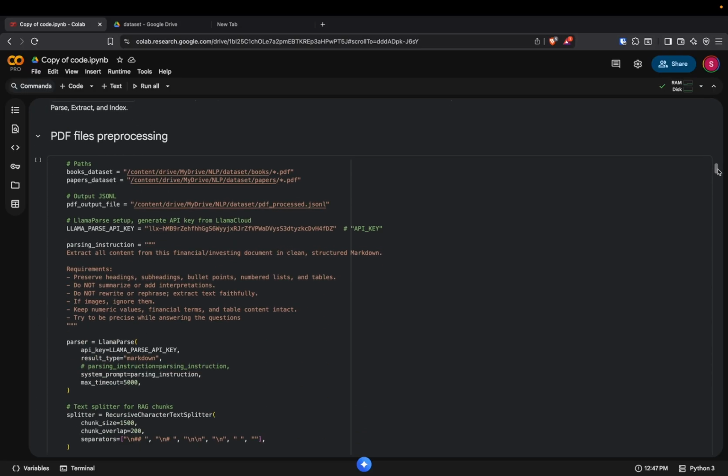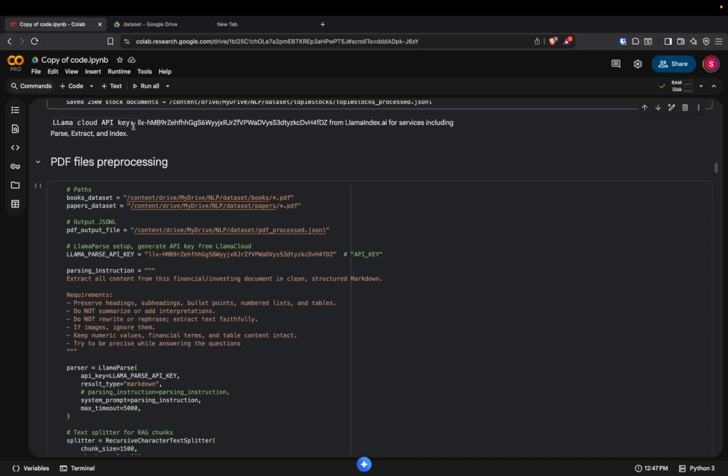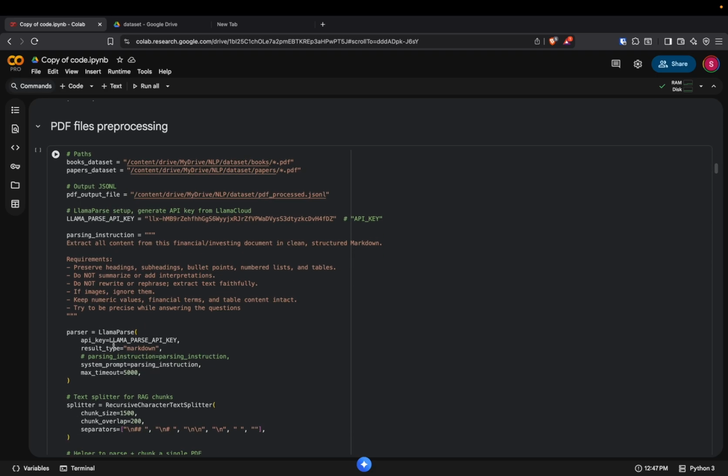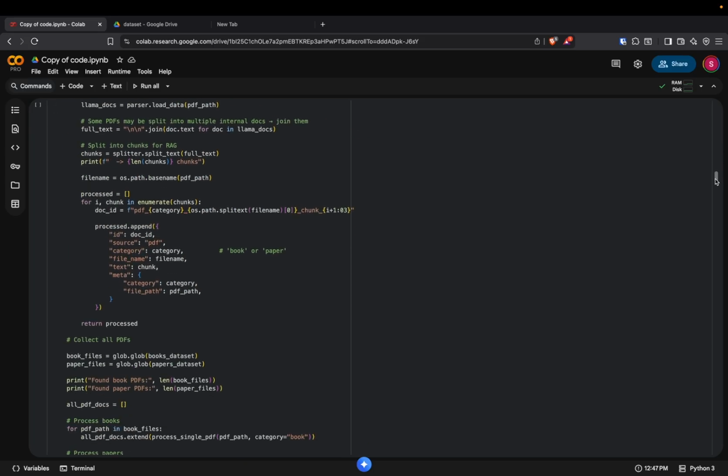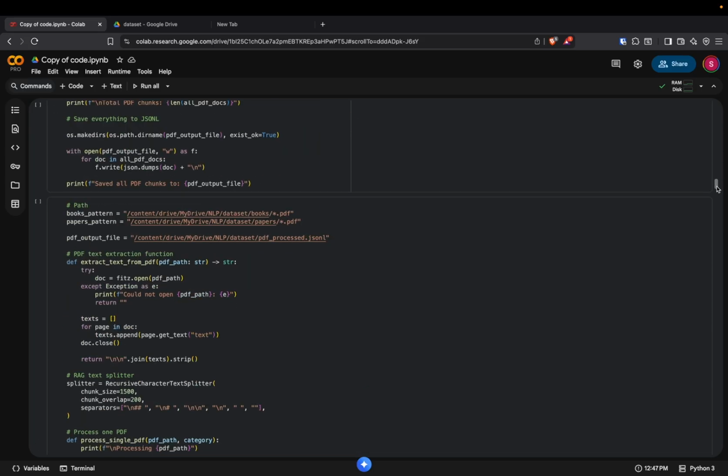And then we convert the PDF files into a JSON file using the LlamaCloud API. We generate the LlamaCloud API key, which helps to parse, extract, and index the different content of the PDF file. We use LlamaParse, and then we convert the PDFs to one JSON file.